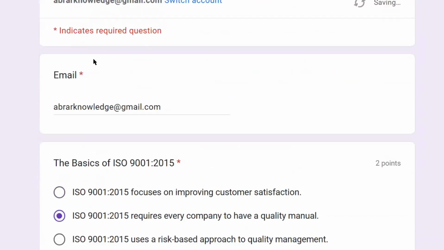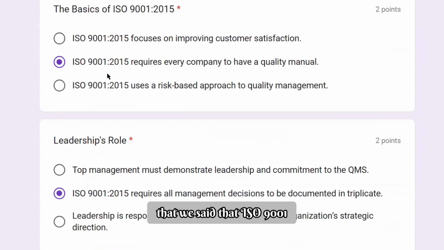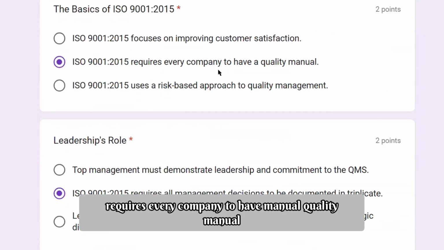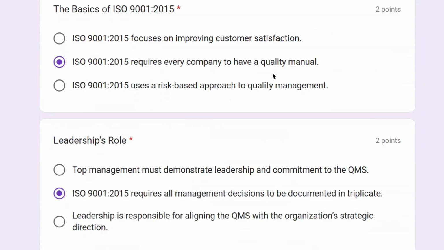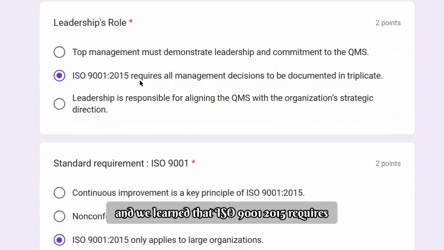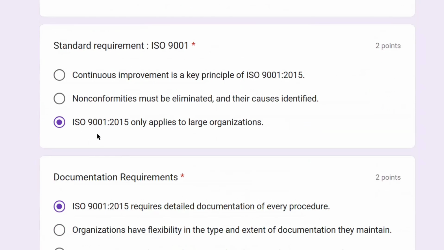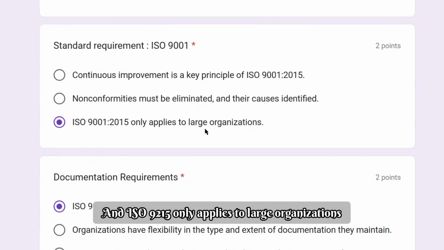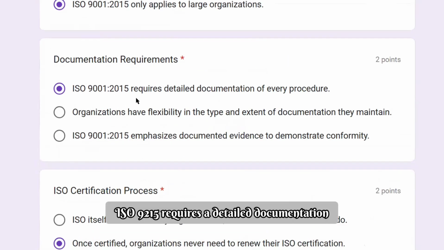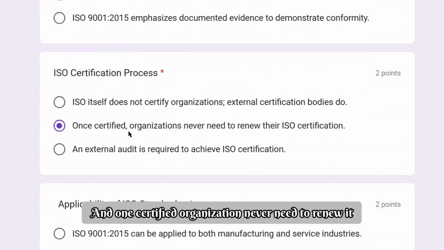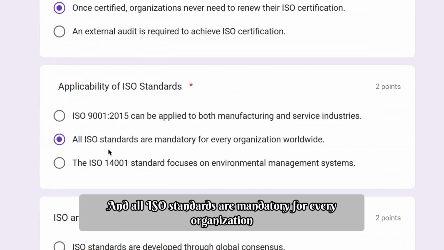So, therefore, these 10 misconceptions we talked about, let's go quickly. The first one is that we said that ISO 9001 requires every company to have a quality manual. No. And ISO 9001:2015 requires all management decisions to be documented in triplicate form. No. And ISO 9001:2015 only applies to large organizations. No. ISO 9001:2015 requires detailed documentation. No. And once certified, an organization never needs to renew. No. And all ISO standards are mandatory for every organization. No.